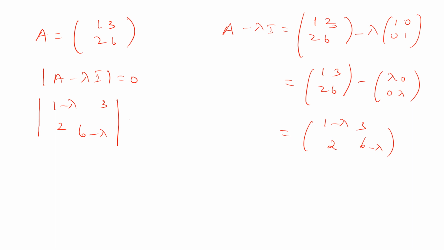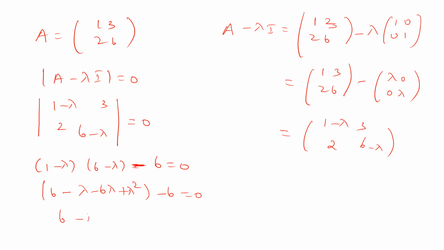So this is equal to 0. Now what is the determinant? 1 minus lambda into 6 minus lambda minus 6 is equal to 0. So this is 6 minus lambda minus 6 lambda plus lambda square minus 6 is equal to 0.